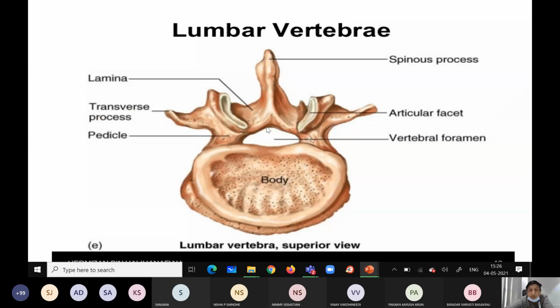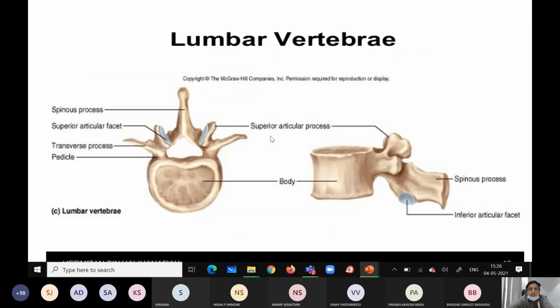Now one more diagram is there. Here, see, this is the triangular vertebral foramen. This is the spinous process. This is the superior view. Again see here, the articular facet. This is again a different view, the lateral view. See here, the inferior articular facet.